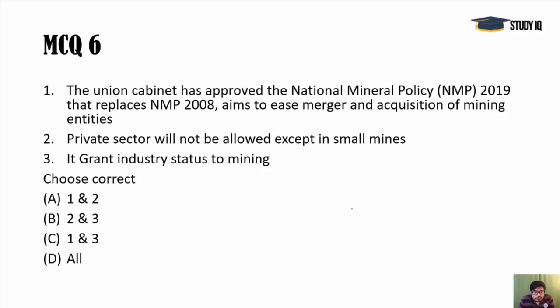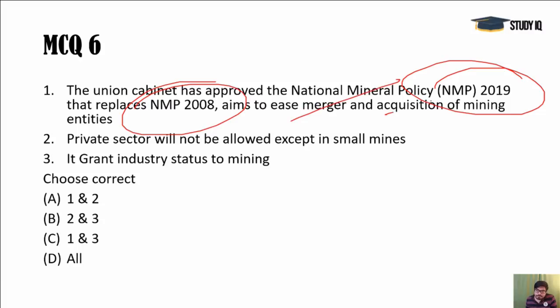Next, the Union Cabinet has approved the National Mineral Policy recently. It was the 2019 Mineral Policy, and it replaced the 2008 one. It aims to ease mergers and acquisitions, supports the private sector, and asks for dedicated corridors in the mineral area and giving industry status. So third is correct, first is correct, second is wrong, because actually it is not limiting the private sector anyway. It is not doing that anyway.